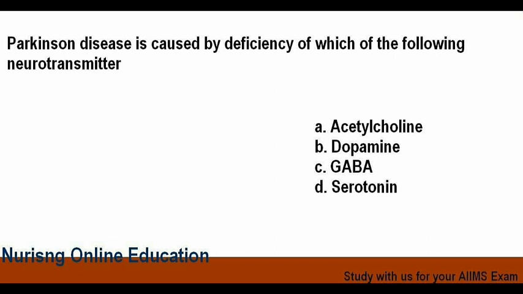Parkinson's disease is caused by deficiency of which of the following neurotransmitters? Options are option A acetylcholine, option B dopamine, option C gamma aminobutyric acid, and option D serotonin. And the answer is option B, that is dopamine.